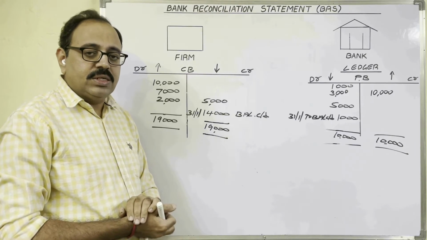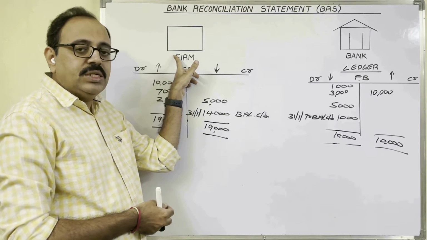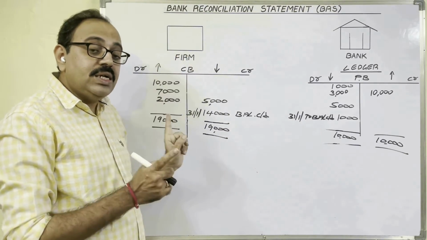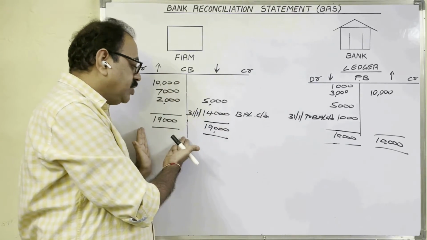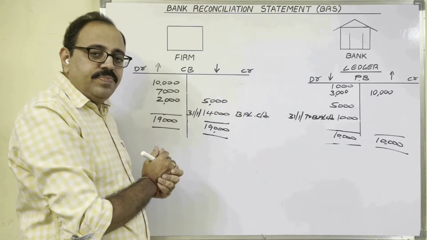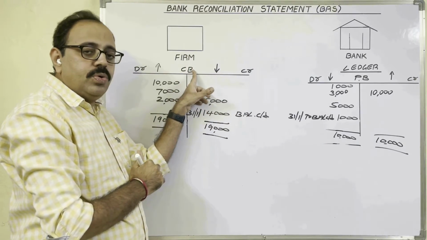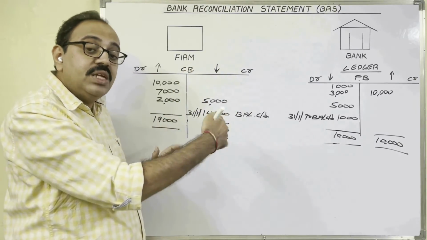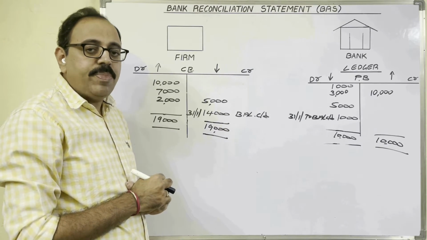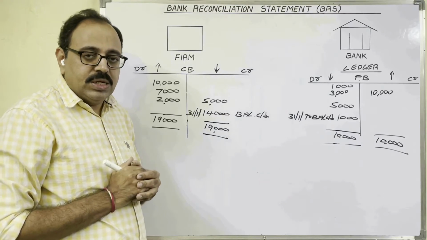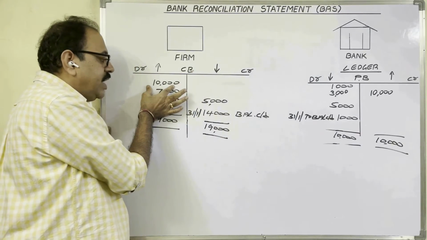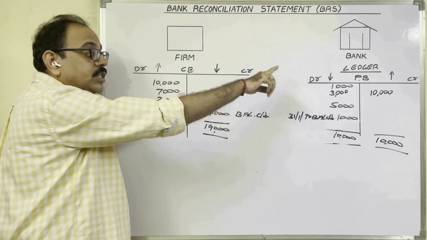In this case, what the firm should do is know the reasons for this disagreement. So the firm has cash book and passbook also. What should the firm's accountant do? He should know the reasons for this disagreement. By comparing the cash book with the passbook, he will come to know the reasons. So cash book debit side, we should compare with the passbook credit side.